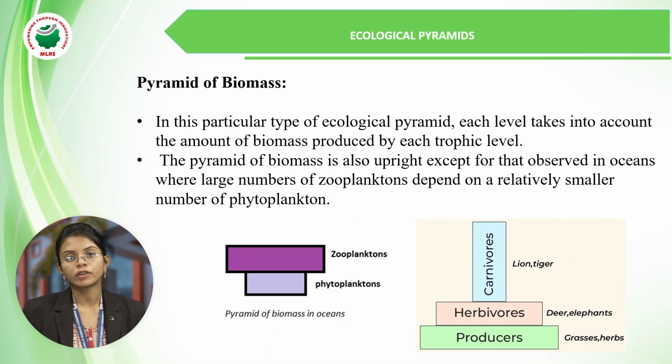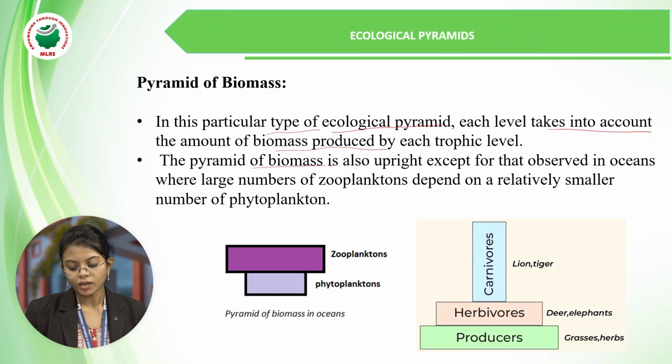Coming to the second type of ecological pyramid, that is the pyramid of biomass. In this type of ecological pyramid, each level takes into account the amount of biomass produced by each trophic level.